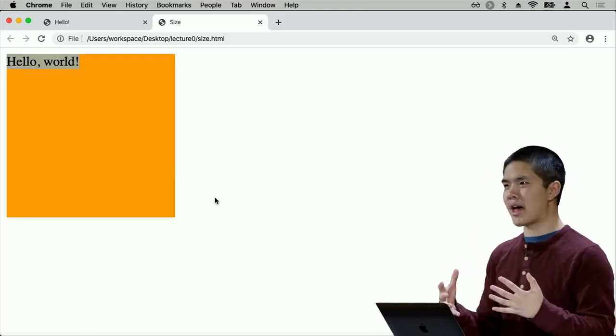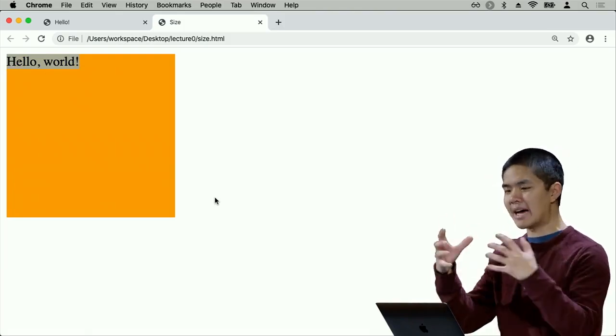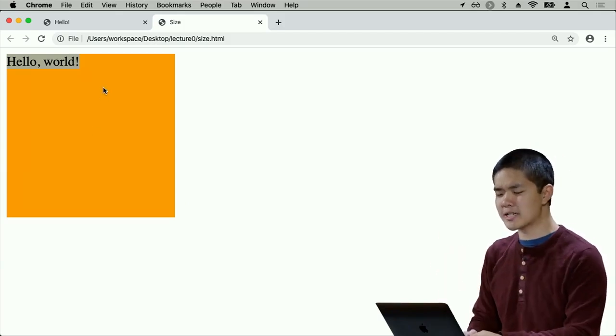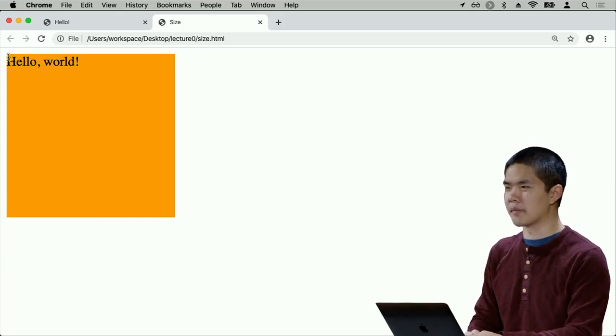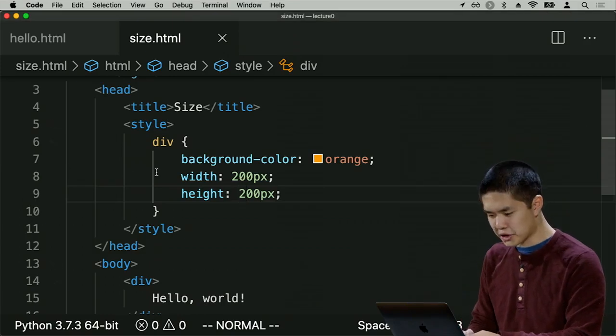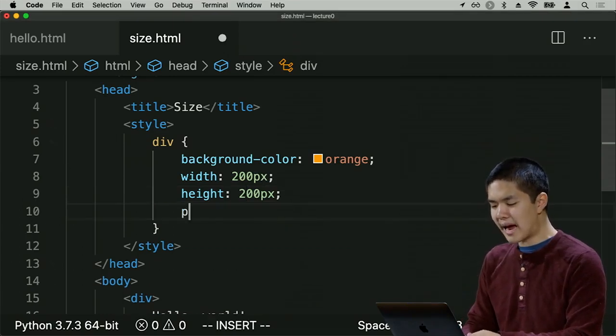I might want to change that by adding what we might call some padding to this particular HTML element, some space, just so that the content of the element isn't so close to the border of the element itself. So for example, one thing I can do is inside this div, add some padding.